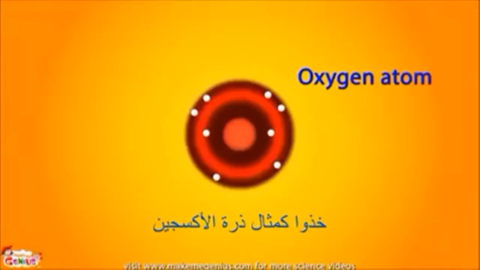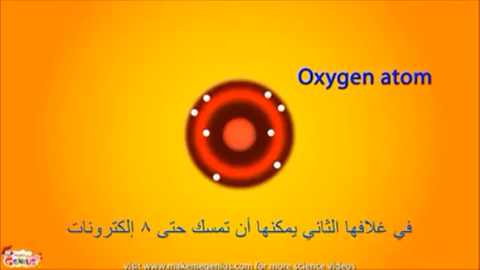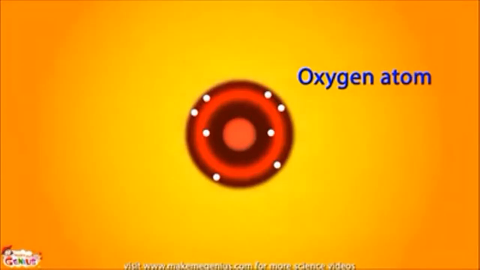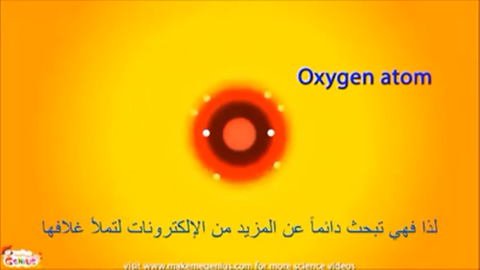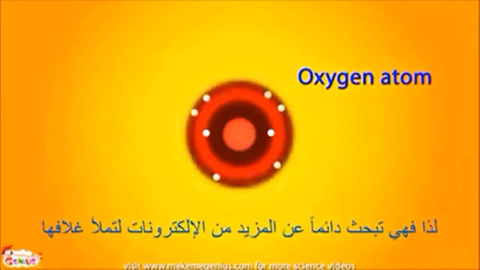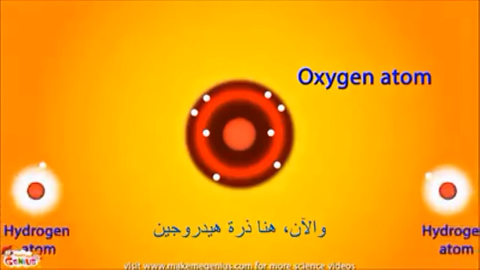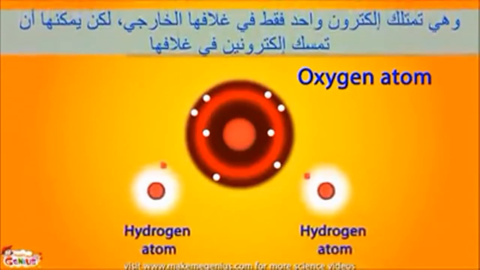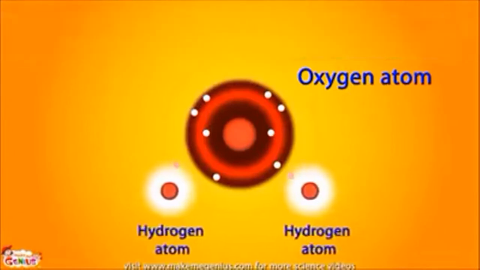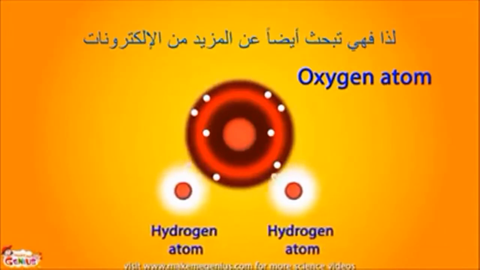Remember one thing, atoms always keep trying to fill their shells. Take, for example, an oxygen atom. In its second shell, it can hold up to 8 electrons, but the oxygen atom only has 6 electrons in its second shell, so it is always looking for more electrons to fill its shell. Now, here is a hydrogen atom. It only has 1 electron in its outer shell, but it can hold 2 electrons in its shell, so it is also looking for more electrons.